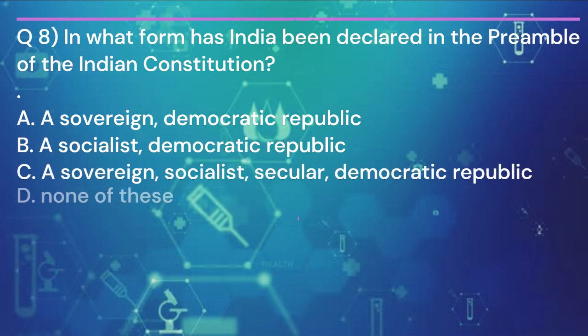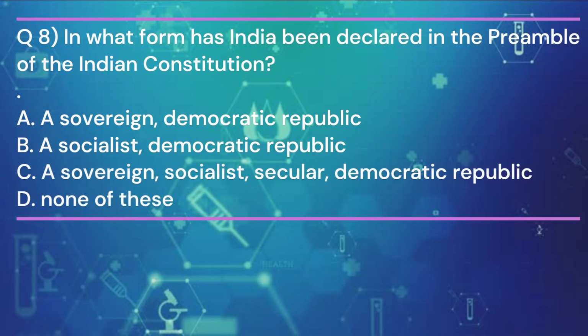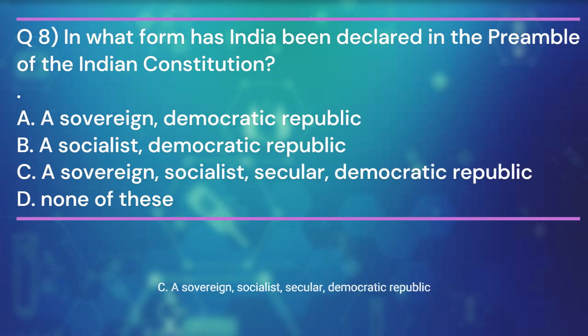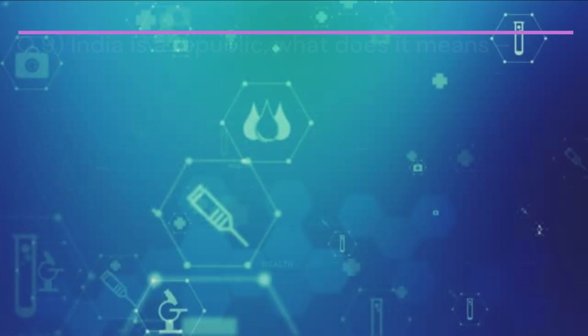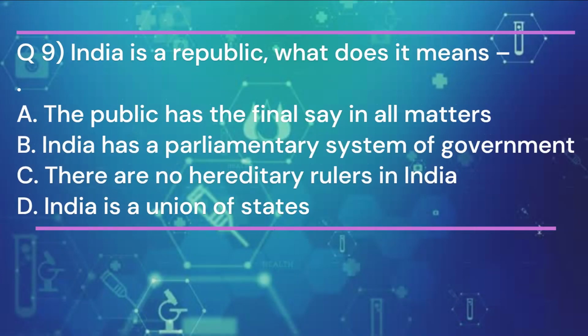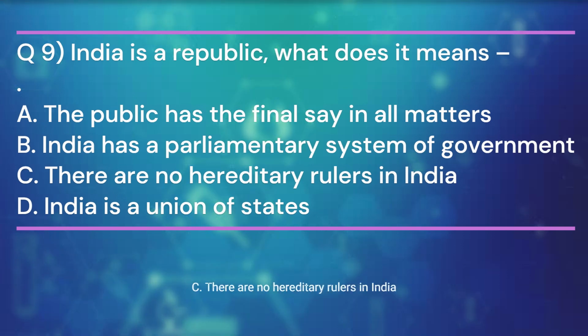In what form has India been declared in the preamble of the Indian Constitution? And the answer is C. A sovereign, socialist, secular, democratic republic. Question 9. India is a republic. What does it means? And the answer is C. There are no hereditary rulers in India.